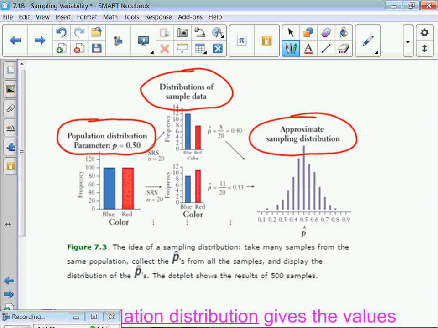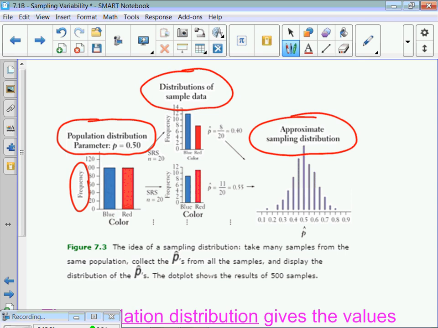This is the distribution of what's actually in the population. So they drew a little bar graph, and we had 100 that were blue and 100 that were red. We could have also done this with percents and had 50% blue, 50% red. All right, so that is called the population distribution. It is a bar graph. You might make note of that. And it represents the population, okay?